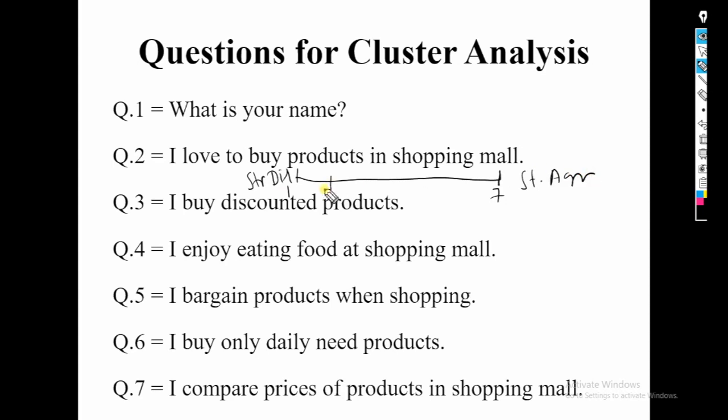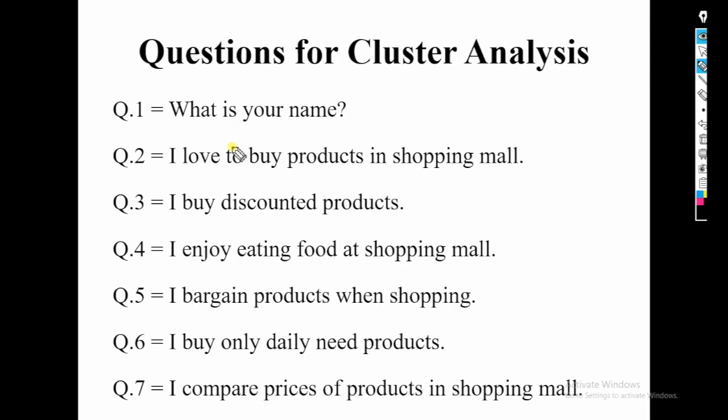Okay, and then 1, 2, 3, 4, 5, 6. I love to buy products in shopping mall. If someone is taking 6 or 7, it means he agrees with this statement. If someone is giving the opinion 1 or 2, it means he does not want to buy products in shopping mall. And the second attitudinal question is I buy discounted product. Again it is a 7 point Likert scale, so all the questions are on a 7 point Likert scale.